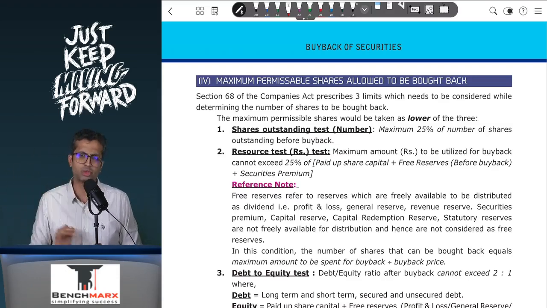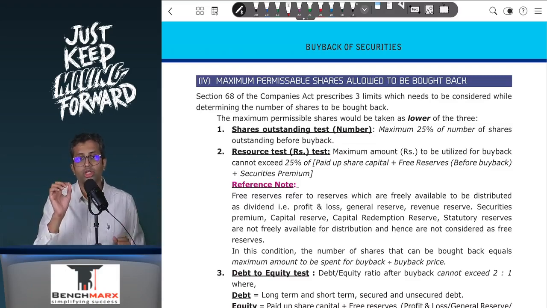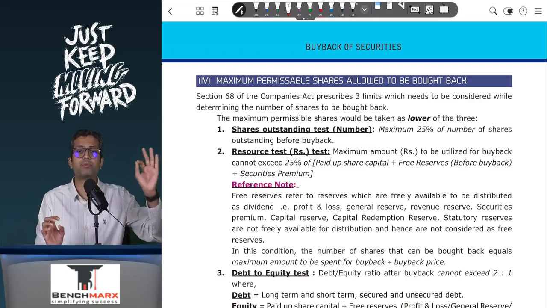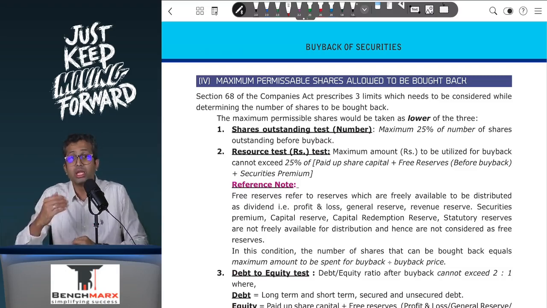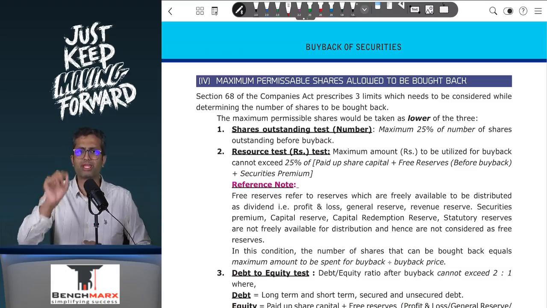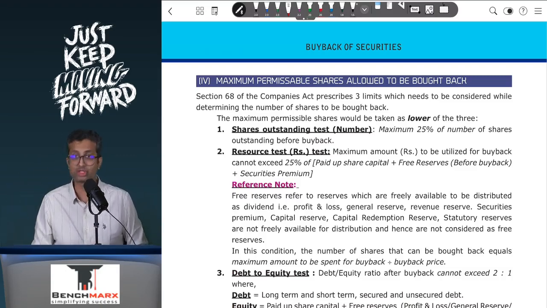There are 3 limits that you need to look at. First is the shares outstanding test. That is, the maximum number of shares that you can buy back is 25% of the shares existing pre the buyback. I'll again repeat, the maximum number of shares that you can buy back is 25% of the shares which are existing pre the buyback. That is called the shares outstanding test. Over here, there's a maximum of 25% of the number of shares outstanding before buyback that you can buy back.